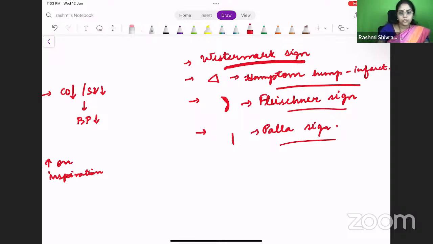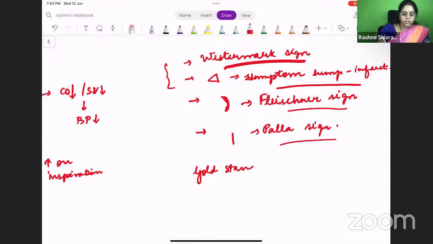Okay, the most commonly asked ones are the Westermarck sign and the Hampton's hump. Hampton's hump is basically a pulmonary infarct. It will be a triangular wedge-shaped opacity, mostly in the peripheries. So these are the radiological findings. But this is all on X-ray. What is the gold standard test for finding out the pulmonary embolism? It is pulmonary angiography.